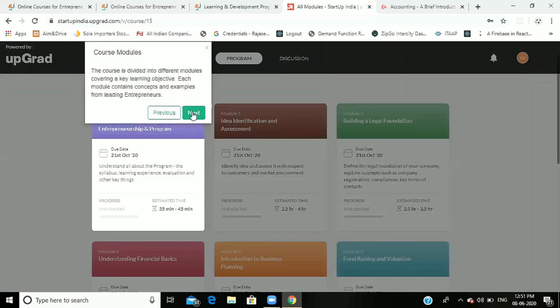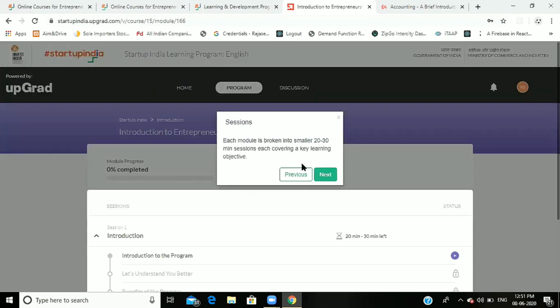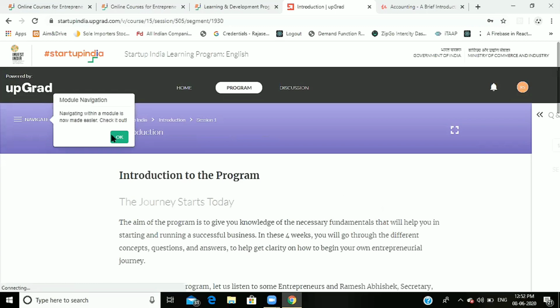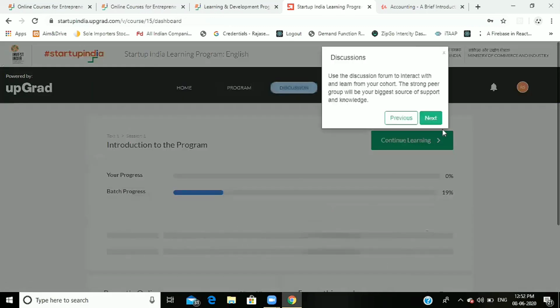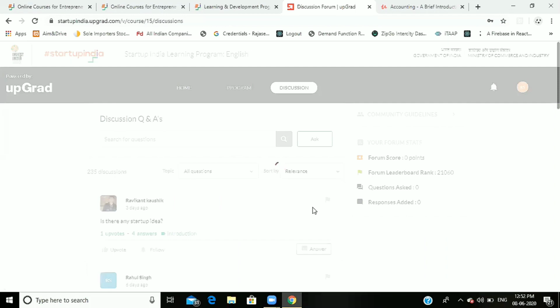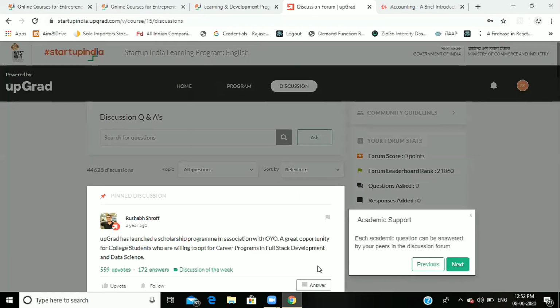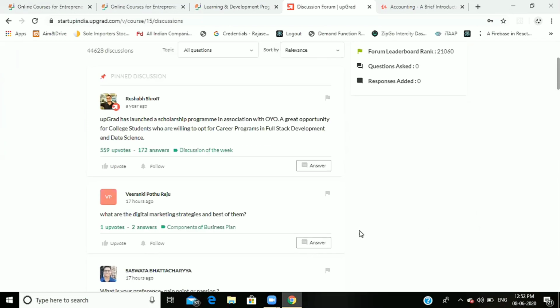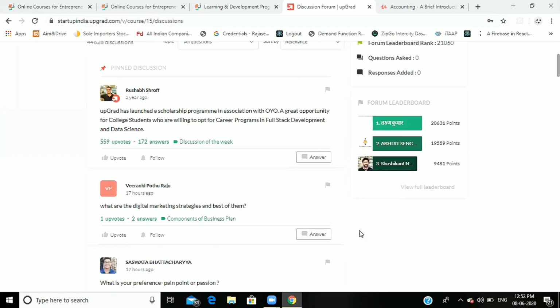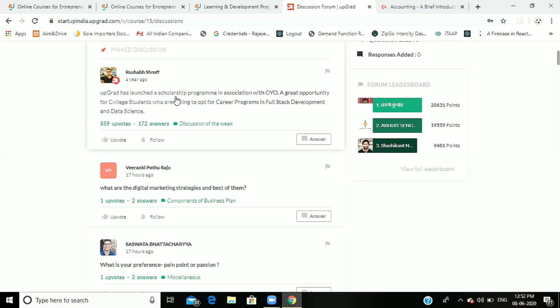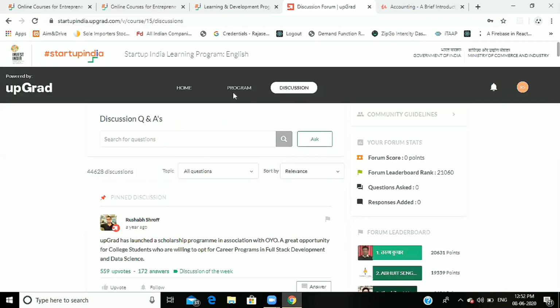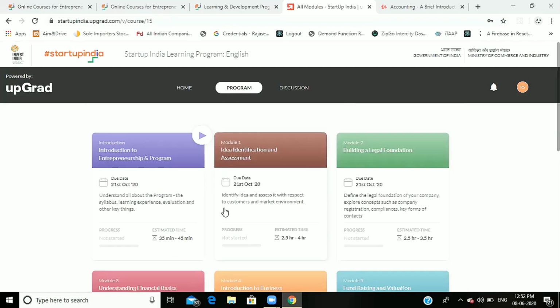Here the course is divided into different modules, covering key learning objectives. Then each module contains concepts and examples from leading entrepreneurs, right? Yeah, completed 0%. Great. And click on next. Yeah, these are the posts and answers to upGrad. upGrad has launched it, called a program. It is not necessary to go to the program. These are the courses, and these are the course and the modules of that course.